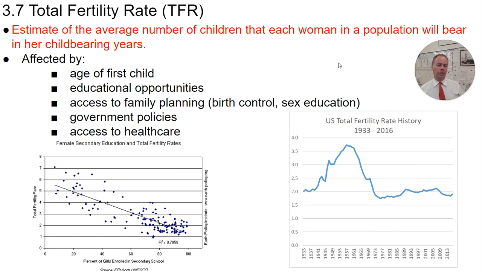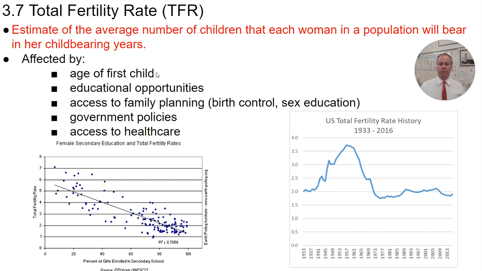One demographic indicator that we use when we're thinking about human populations is called TFR. It stands for total fertility rate. And it's basically an estimate of the number of children that each woman in a population will have during her childbearing years. And there's lots of different factors that influence the total fertility rate in a given population. We'll just mention some of those.